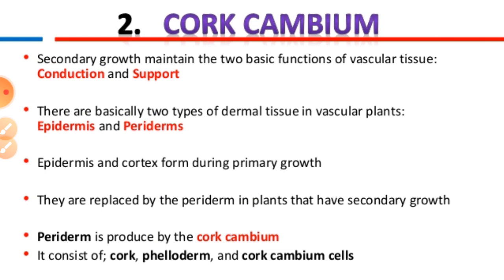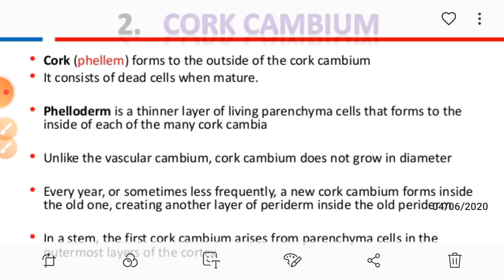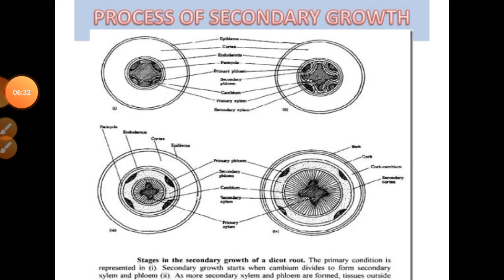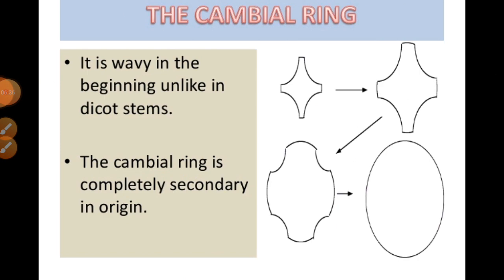So we can say there are basically two types. The periderm is produced by the cork cambium and it consists of cork, phellem and the cambium. Later on they can also be helpful for the development of the phloem in those particular conditions. And if we talk about how these processes occur over there,